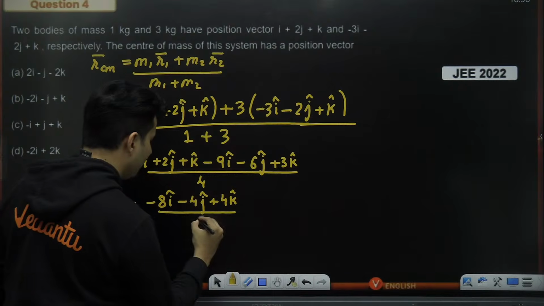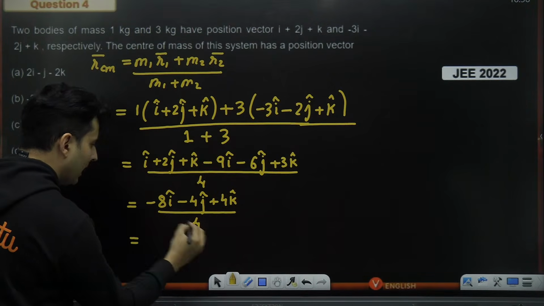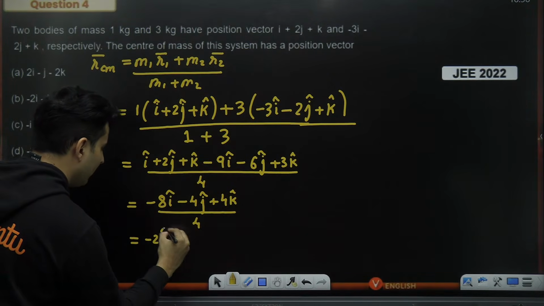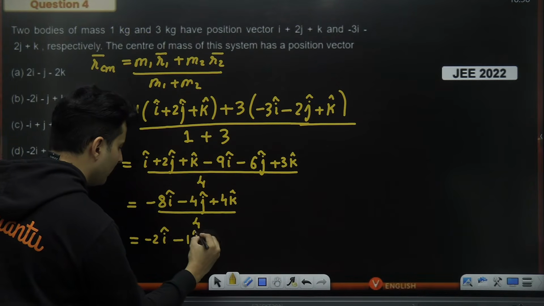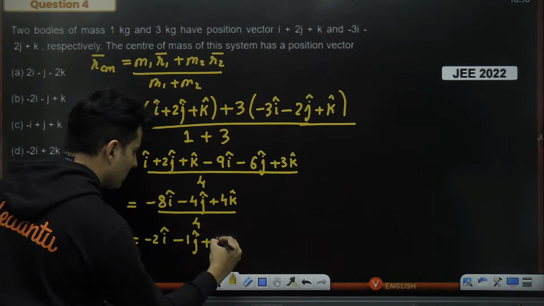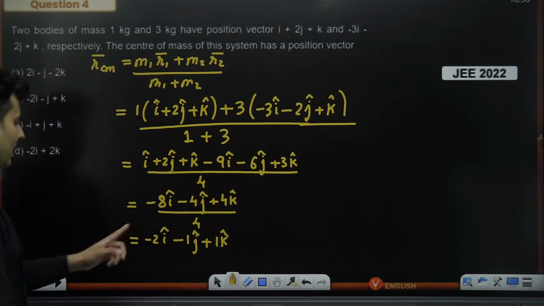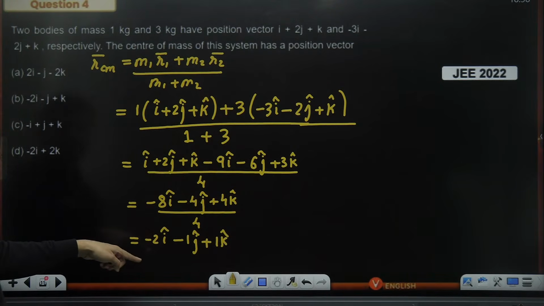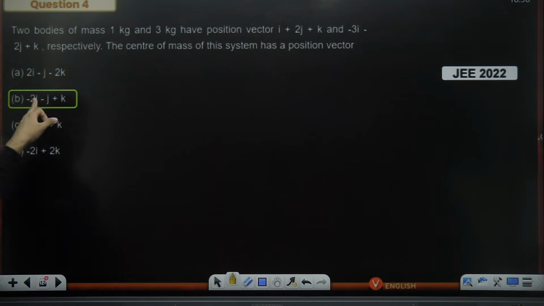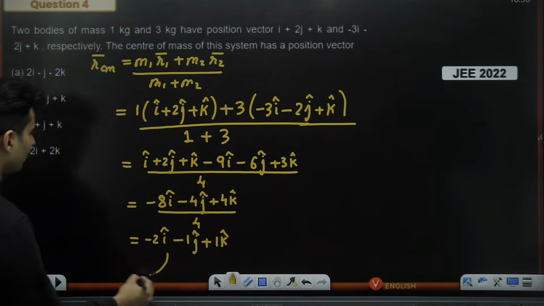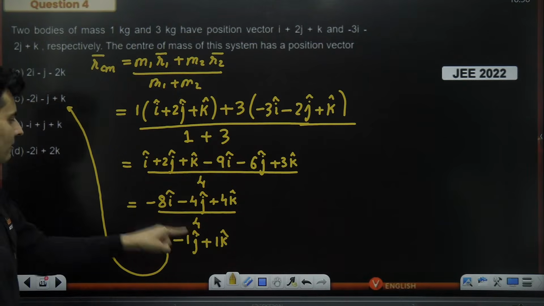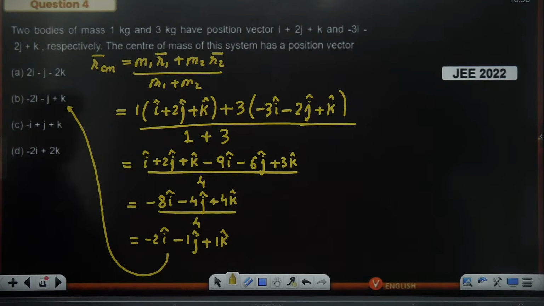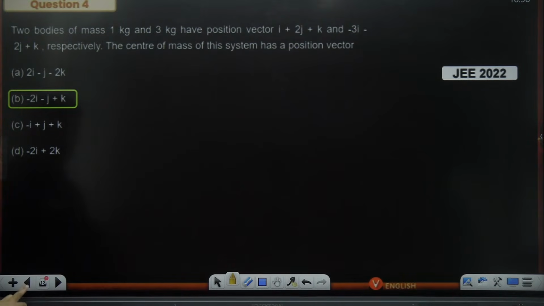The whole thing divided by 4. Now minus 8 by 4 is minus 2 I cap. Minus 4 by 4 is minus 1 j cap. And plus 4 by 4 is also 1, so 1 k cap. So minus 2i minus j plus k, which is nothing but B option, as you can see right over here. Yes, it is exactly this. Minus 2 I cap minus 1 j cap plus 1 k cap. So that is option labeled B.